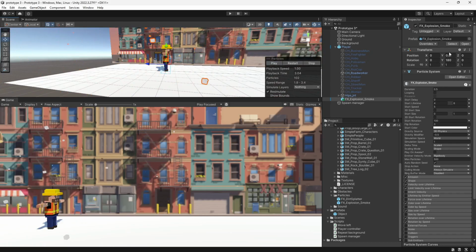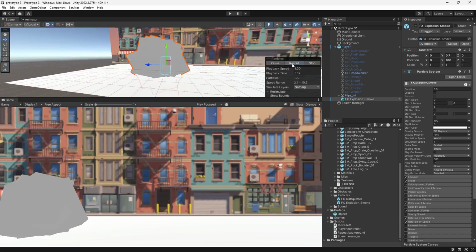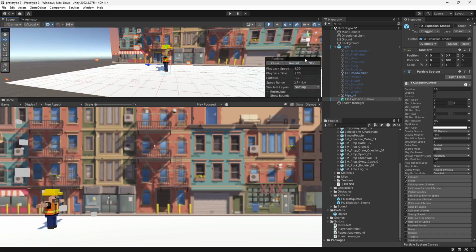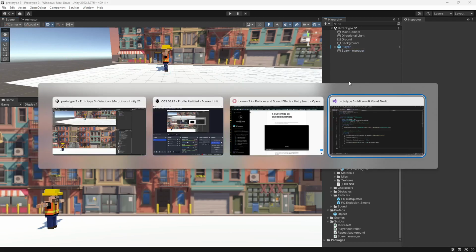Looks good to me. Let's just go ahead and go to 0.7. Why? I don't really know. Just one less. Yeah, it looks fine to me. All right, stop that. Bring that up and on to the next thing.